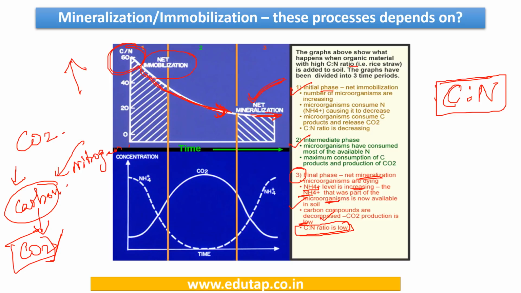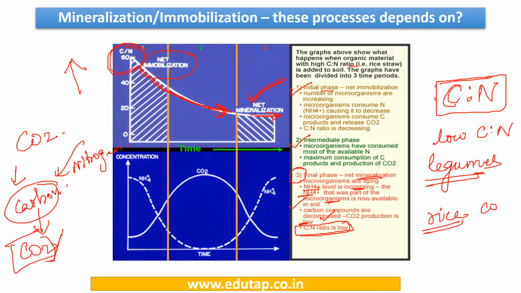Now here you can see that there are certain kinds of crops like legumes. These have a low C to N ratio, and there are certain kinds of crops like rice and corn that have a high C to N ratio.